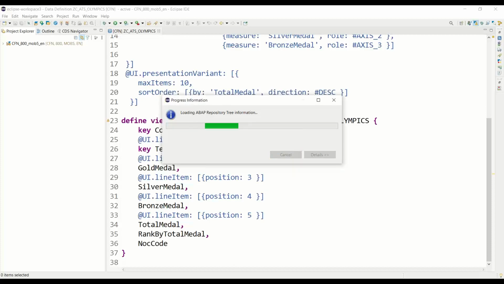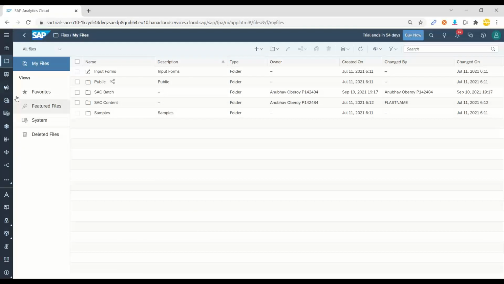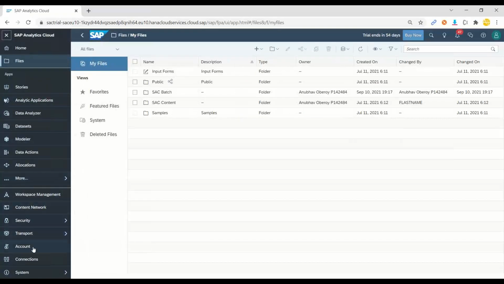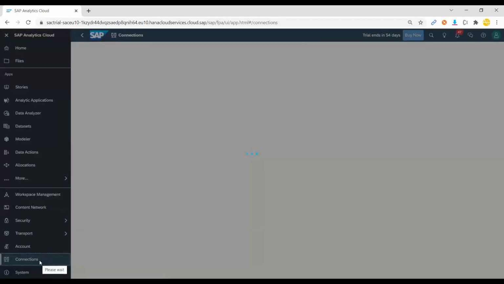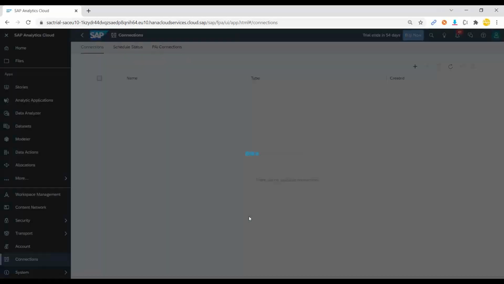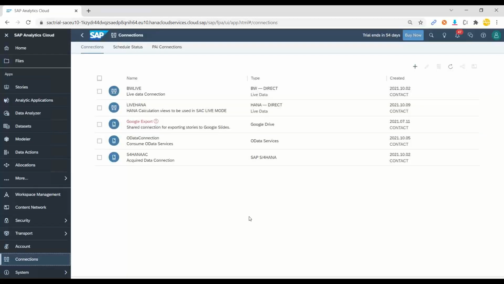Let me go back to the Analytics Cloud system, and here in the SAC system we have a section called connections. Don't worry about the server access, about how you get the system. We are going to cover that in our next class, how to create your free Analytics Cloud instance to practice. This training is fully powered by hands-on. I promise each one of you, you will have enough exercises throughout this entire training so that you can practice and master Analytics Cloud.